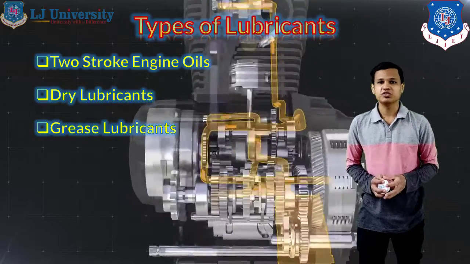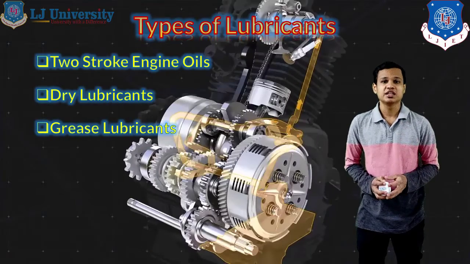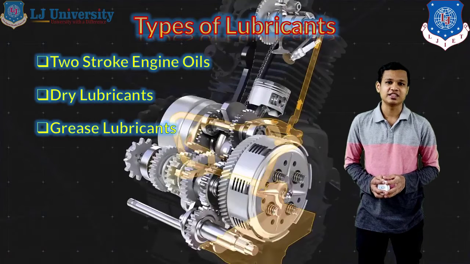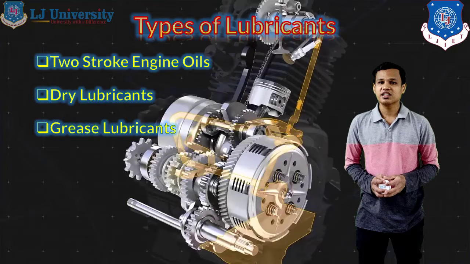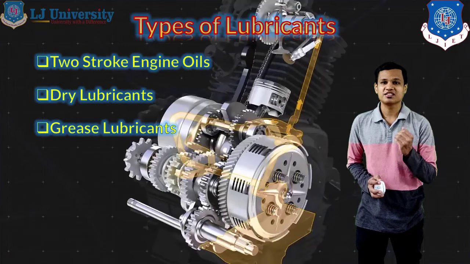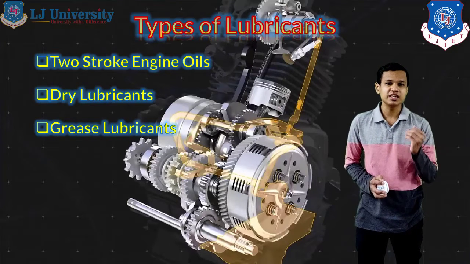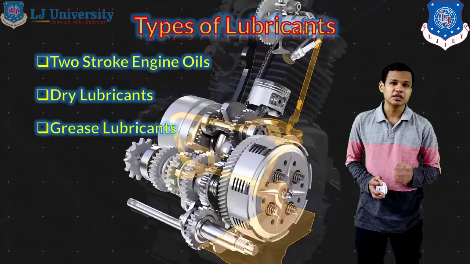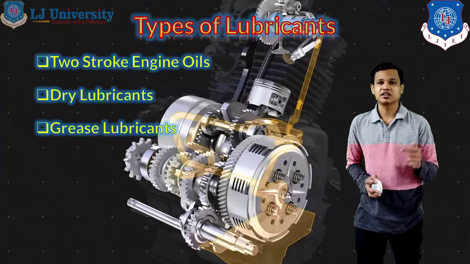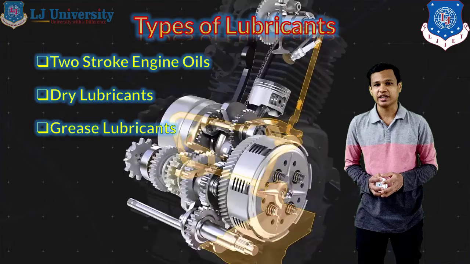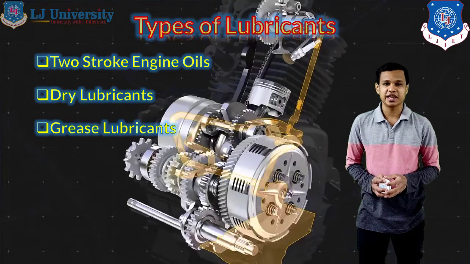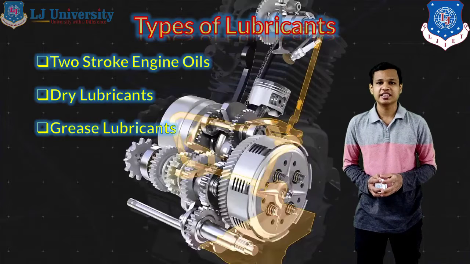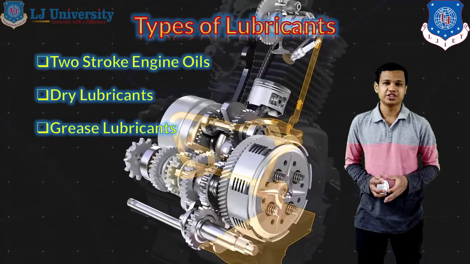So if we are using grease, then the component needs to be sealed after applying the lubrication. Grease is generally used in components such as bearings, wheel bearings or the wheel hub. So wherever we require rolling motion or reciprocating motion, and where sealing is possible after applying the lubrication, there we use grease.